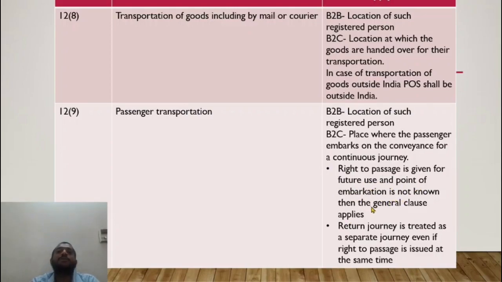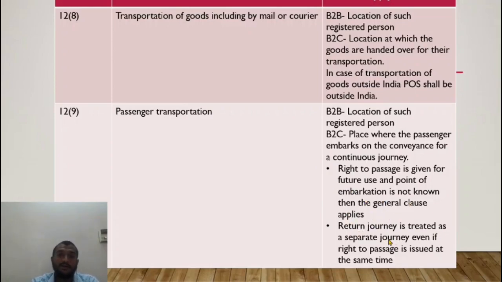Then general clause applies. What is the general clause? 12 subsection 2. What does it say? The location of the recipient, if he is registered. So if I am a registered person, the location of the registered person. If not, the location of the recipient in the records of the supplier. In IRCTC's books, I might have given some billing address, right? So that would be the place of supply. Otherwise, the location of supplier, IRCTC, as per 12.2.